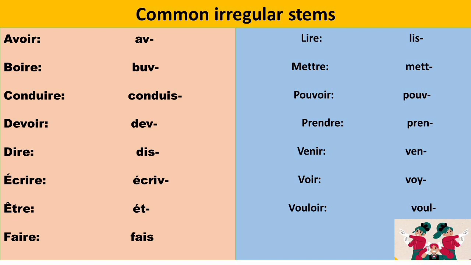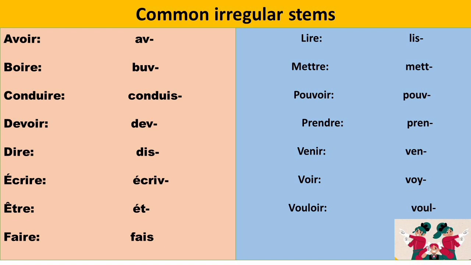First is avoir, which means to have or to has. And the stem of this verb is AV. Next, boire, which means to drink. And the stem of this verb is BUV. Next, conduire, which means to drive. And the stem of this verb is CONDUIS. Next, devoir. Devoir means must, should or have to. And the stem of this verb is DEV.